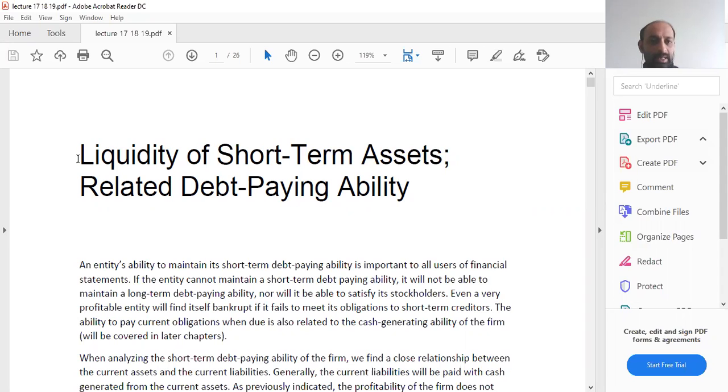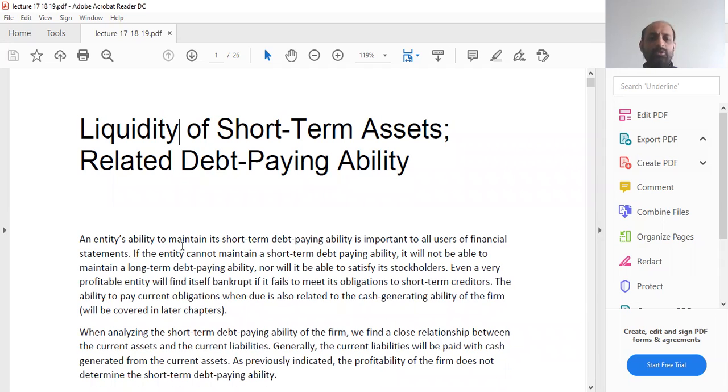Now we know what liquidity is. Liquidity means how quickly you can convert your assets into cash. That is called liquidity. An entity's ability to maintain its short-term debt paying ability is important to all users of financial statements. It means how easily and how quickly you can pay the short-term debts that your company is facing. If the entity cannot maintain a short-term debt paying ability, it will not be able to maintain a long-term debt paying ability.